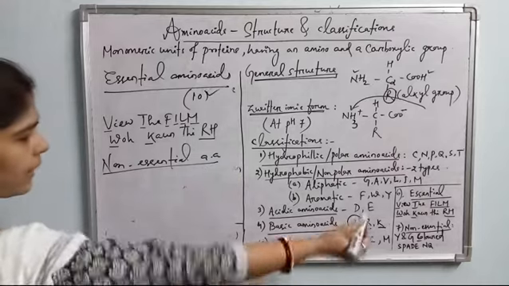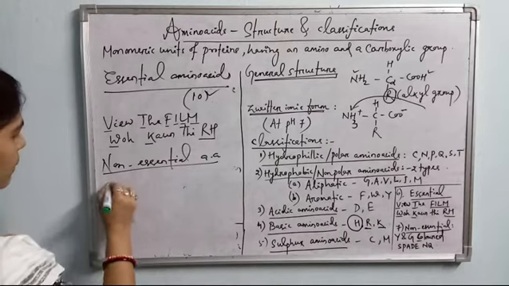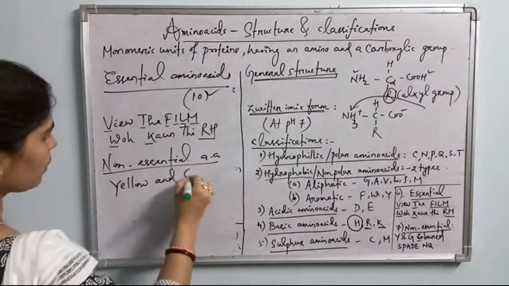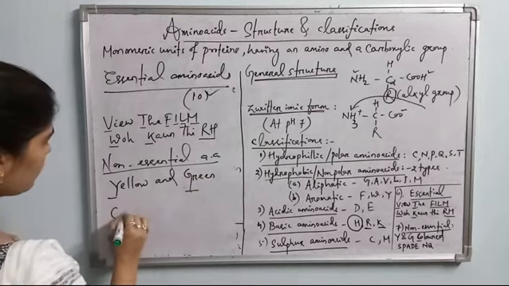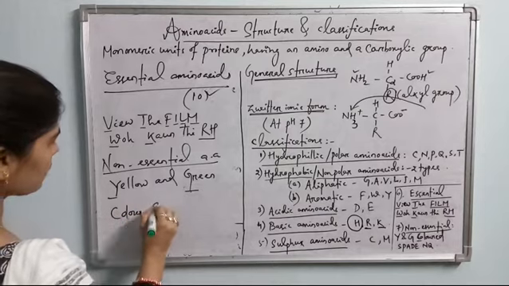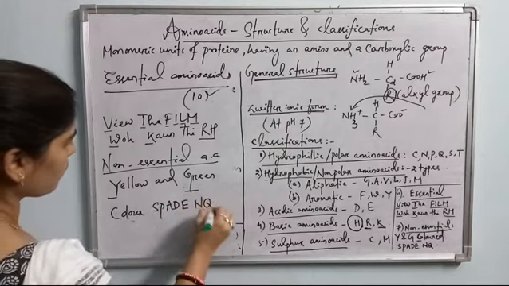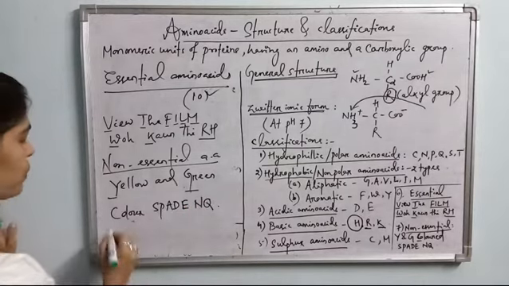Non-essential amino acids. Another line I have made just to easily remember. Yellow and green color, spade and Q. See, only the capital letters represent the amino acids I have told you, just to remember.